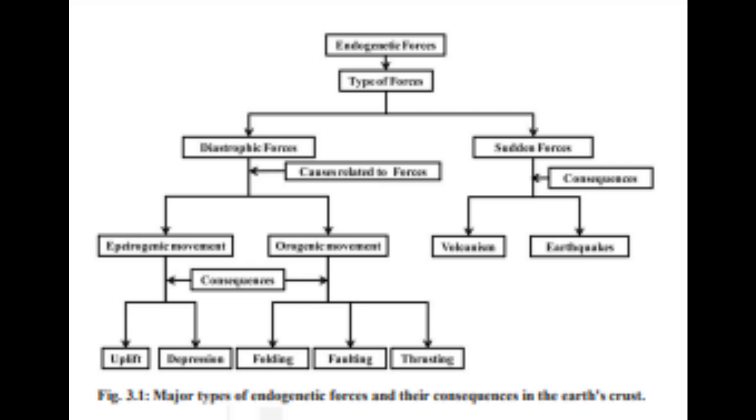Its direction of operation is along the radius of the Earth from center to the surface of the Earth. When it is in upward direction, upliftment results, while downward operation results in pulling down of the surface, hence, subsidence is seen. Therefore, they are also known as upwarping or downwarping, respectively.